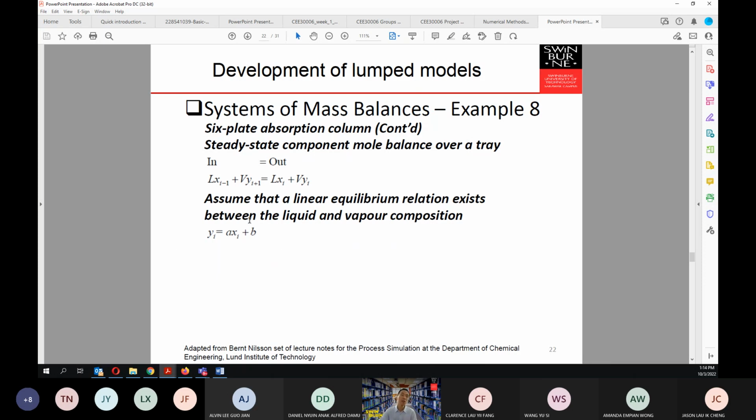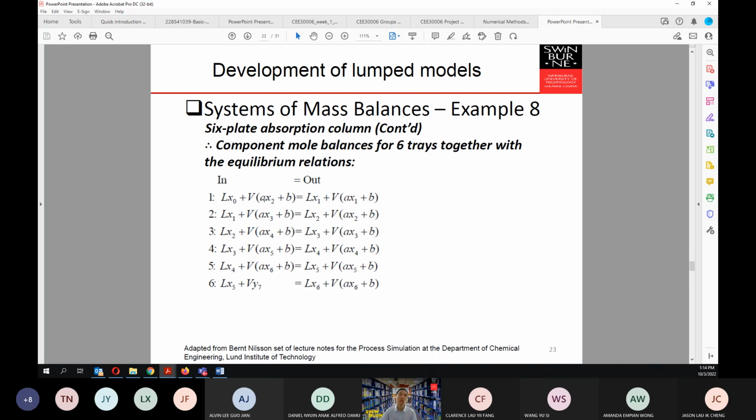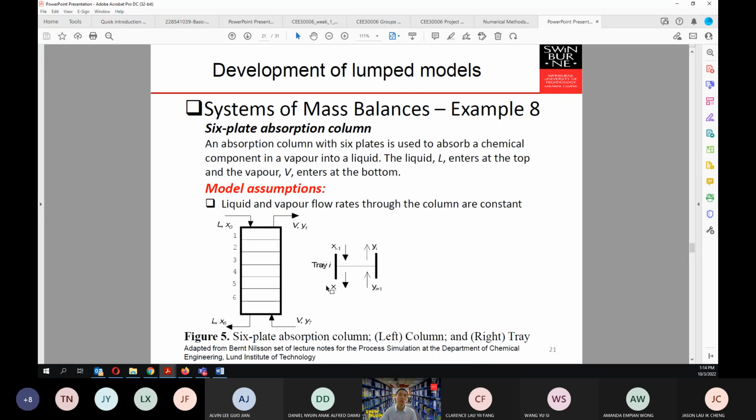So this one is coming from your thermodynamic relationship. This one is coming from your mass balance, or in this regard a mole balance. Once you get this, you will have 6 equations. Then you will ask me, sir, why do you keep this y7 in here instead of changing it to x6? Because this y7 is what is given in the problem statement.